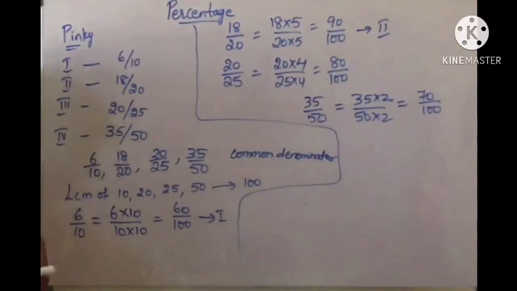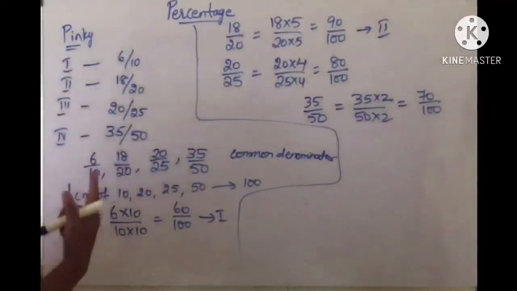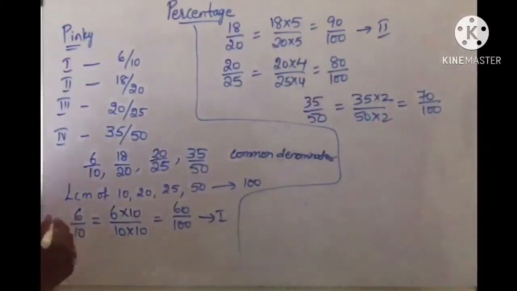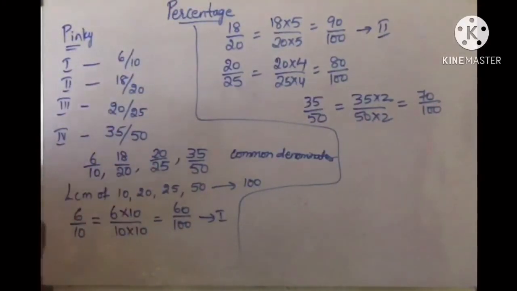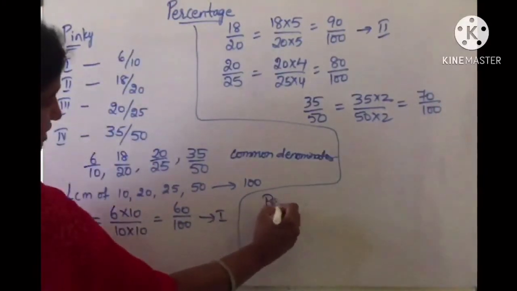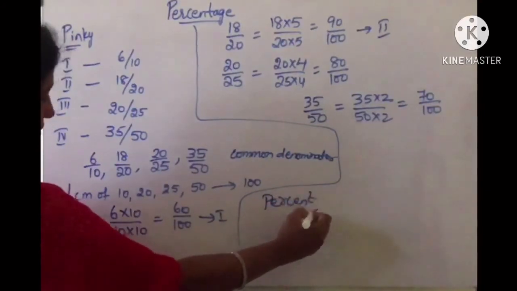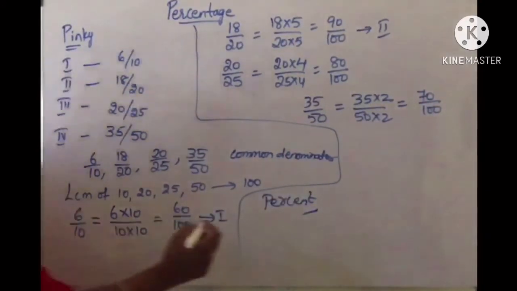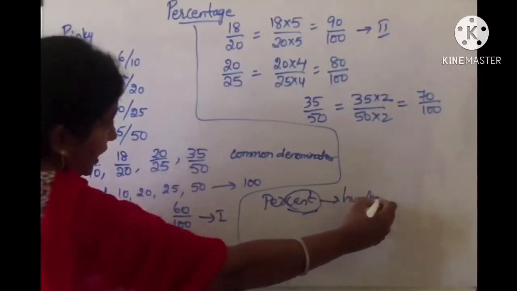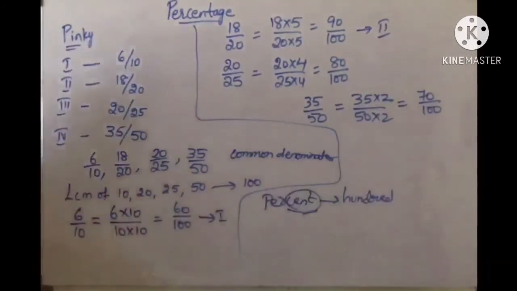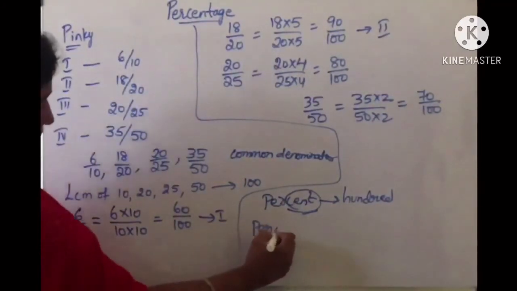Here we have converted the marks for a maximum of 100. So when we express a quantity as a part of 100, we use the word percent. Okay children, here cent means what? Cent is nothing but 100. We call it century, no? 100. So percent means per 100.